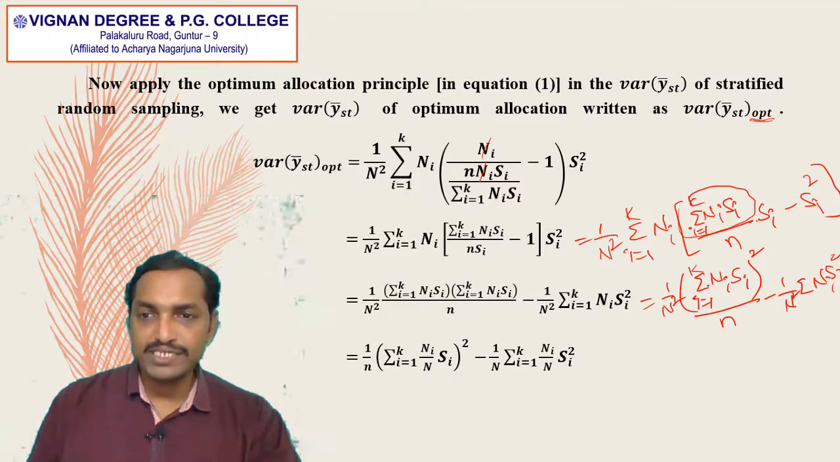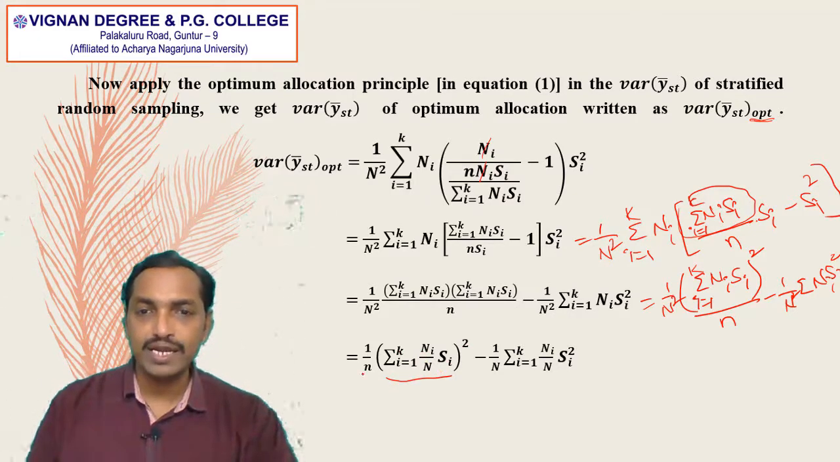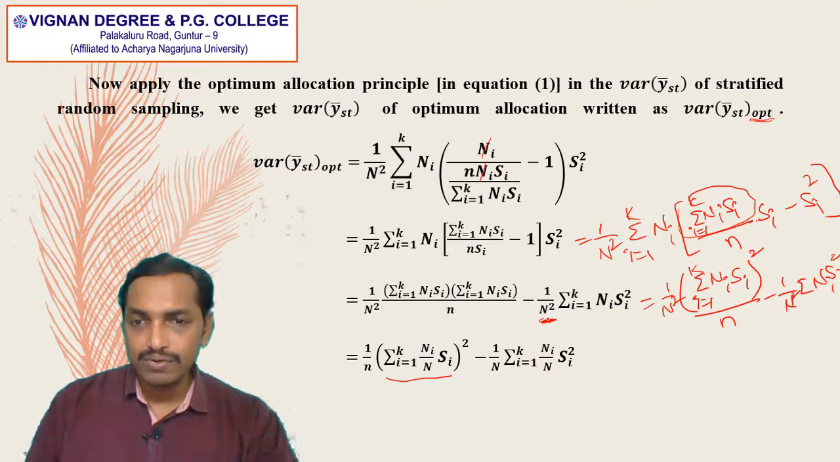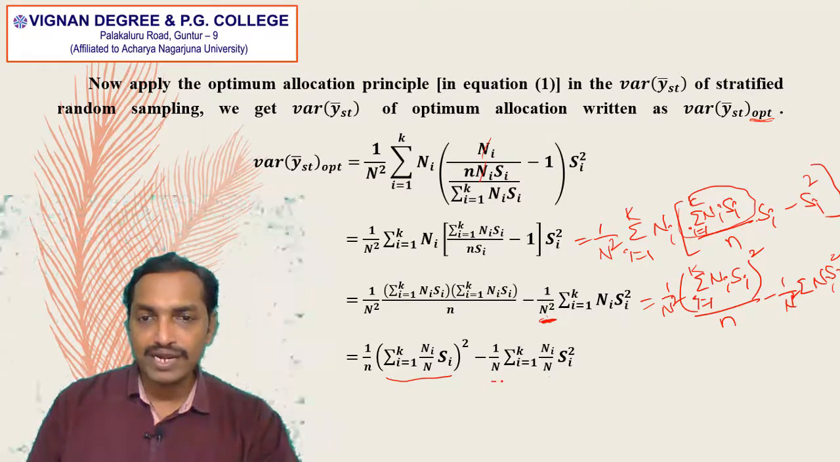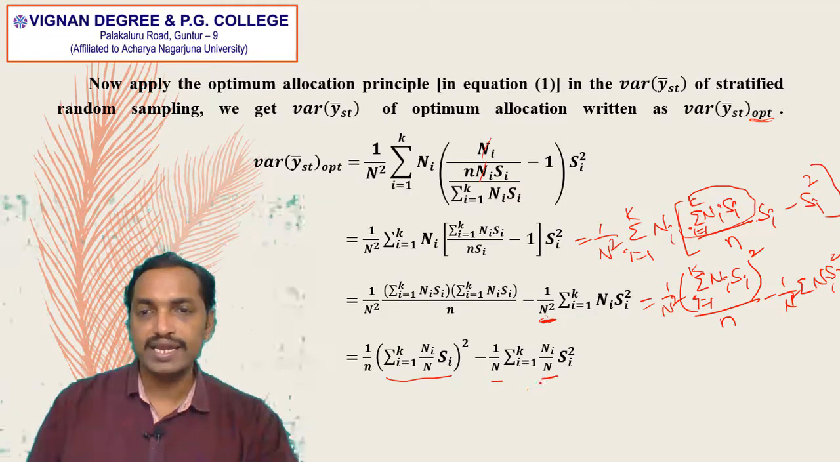So here summation (Ni Si) whole square divided by capital N square together is written like this: summation i is equal to 1 to k capital Ni divided by capital N into Si, whole square, and 1 by n is there. 1 by small n into summation (Ni divided by N) Si, whole square, minus 1 by N into summation i is equal to 1 to k Ni divided by N into Si square. Because here in the denominator we are having capital N square, we have written capital N square as N into N. So one N is here and another one is here.